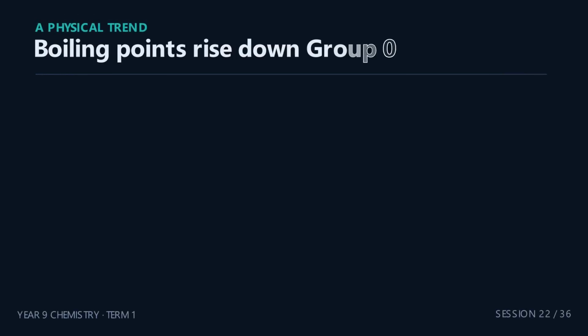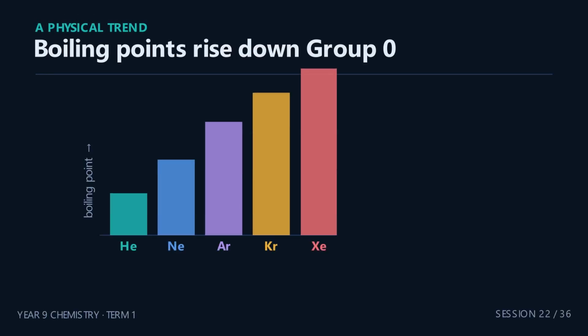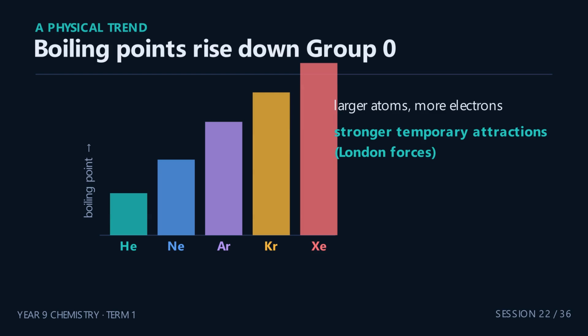Now a physical trend, and be careful, this one is not about reactivity. Boiling points increase down group 0. As we go down, the atoms get larger and hold more electrons. That larger electron cloud creates stronger temporary attractions between atoms, forces we call London dispersion forces. Stronger attractions mean it takes more energy to pull the atoms apart into a gas, so the boiling point rises. Remember, this is a physical trend about attraction between atoms, not a chemical reactivity trend.